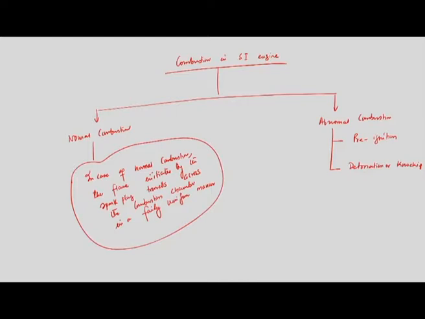of an abnormal combustion, it can again be subclassified into two categories: pre-ignition and detonation or knocking, where the existence of visible flame is essentially an indication of combustion. So in case of abnormal combustion, the flame developed by switching on the spark plug won't be able to travel in a fairly uniform manner, rather that flame will be disturbed by the other flames in the combustion chamber.